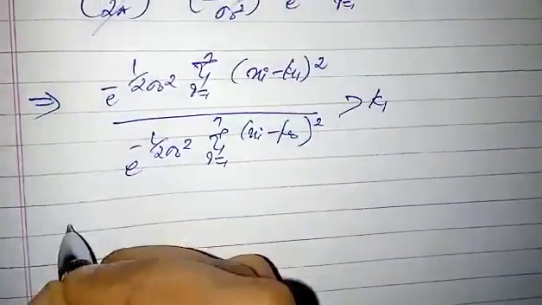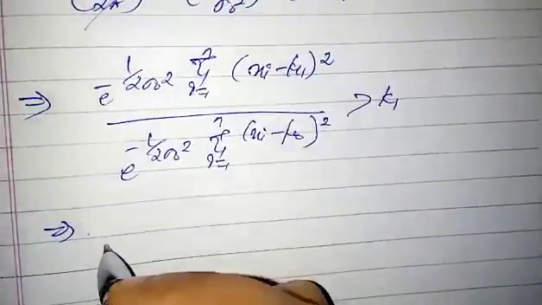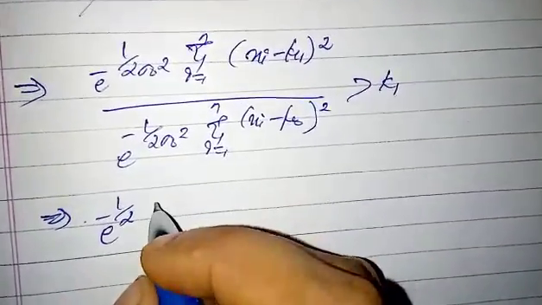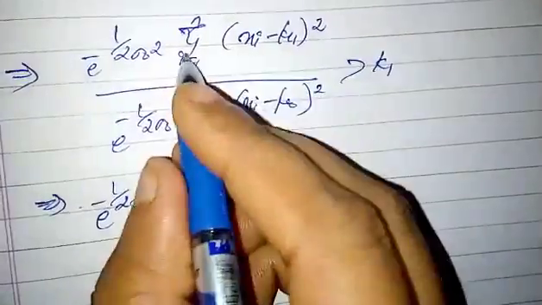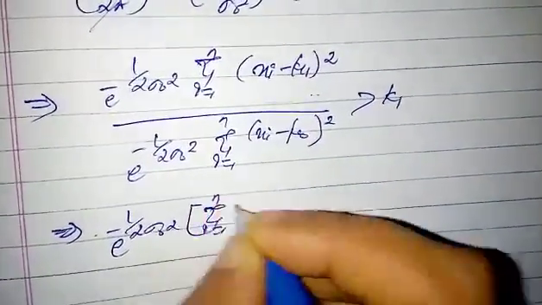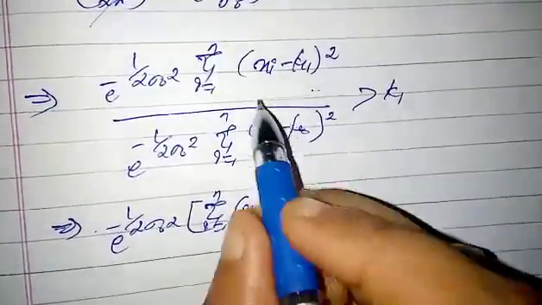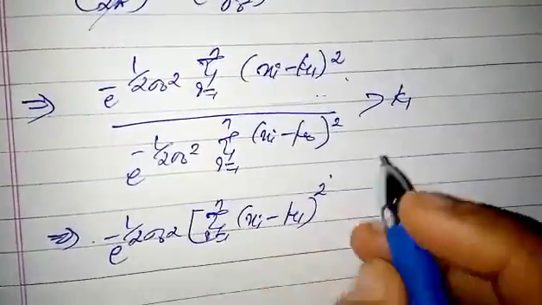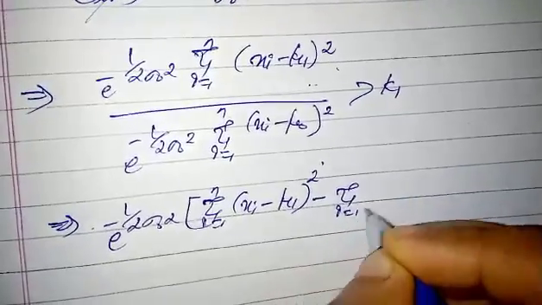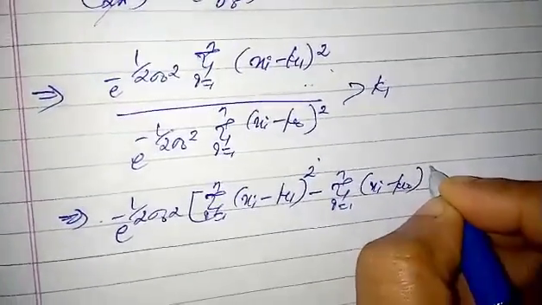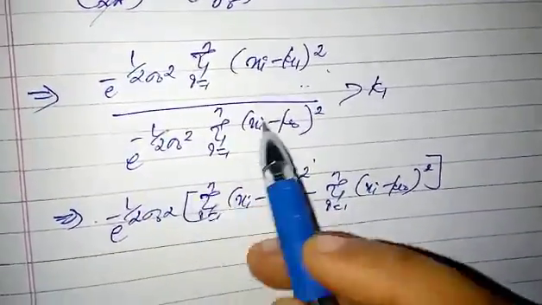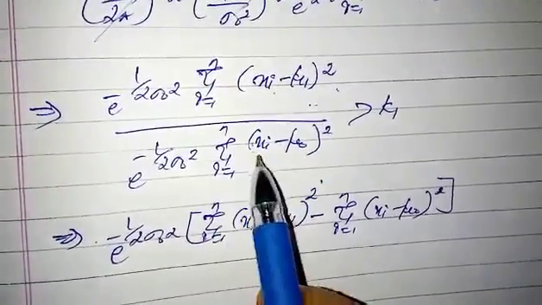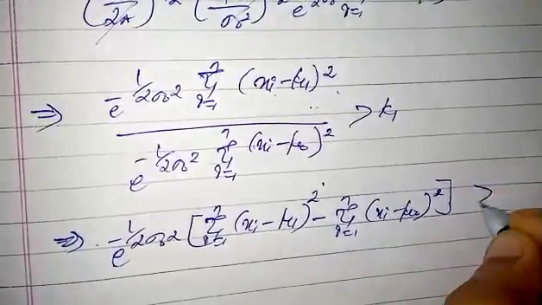Then we rearrange this term: we can write these together as e power minus 1 by 2 sigma naught square times [summation (xi minus mu1) whole square minus summation (xi minus mu naught) whole square], which is greater than k1.